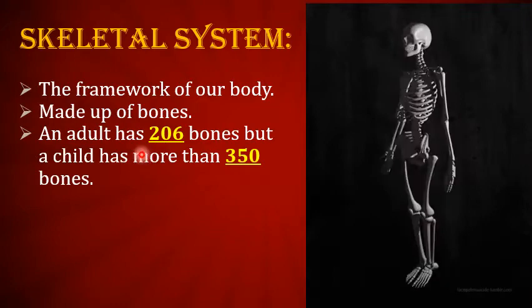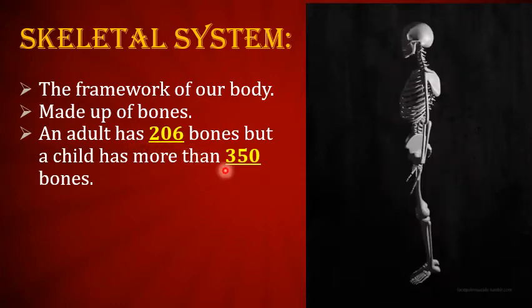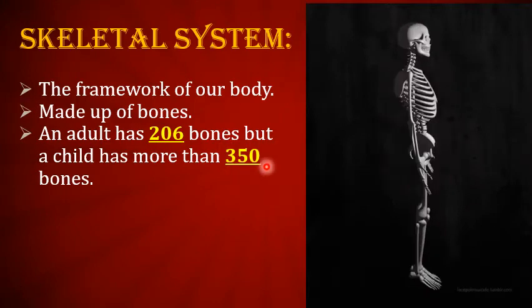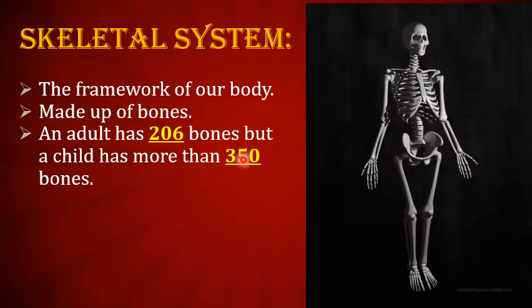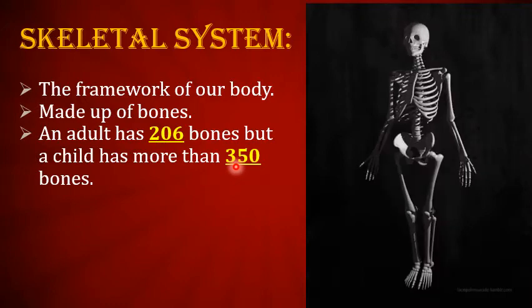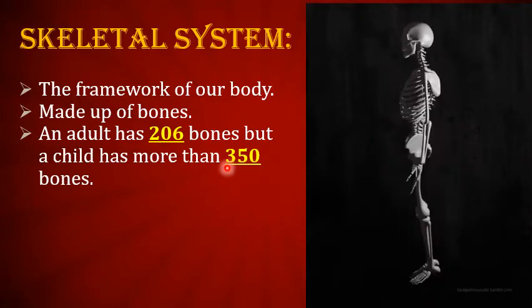It's strange. So the thing is that when a baby is born, it has more than 350 bones, and these bones are soft.